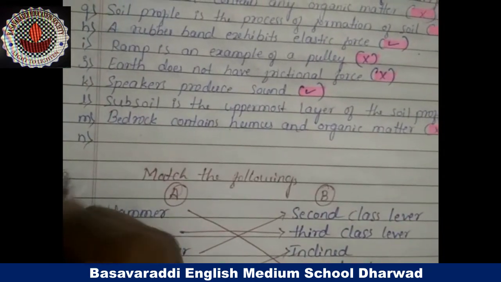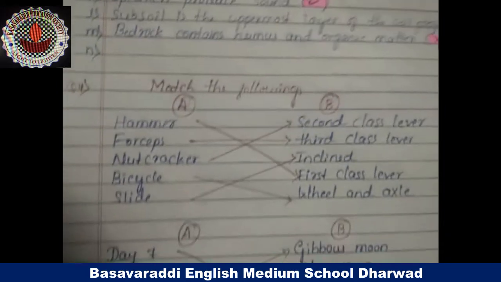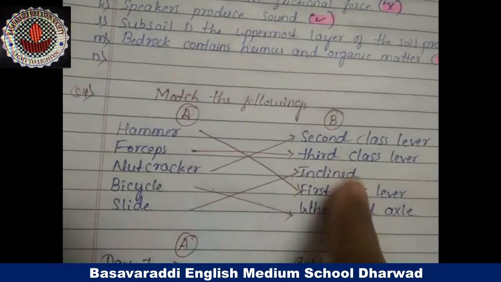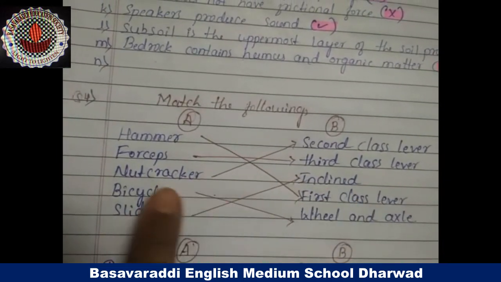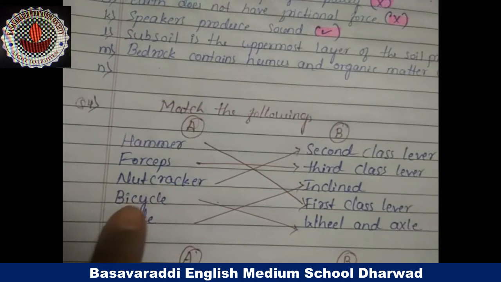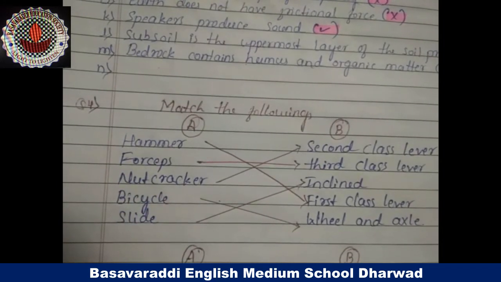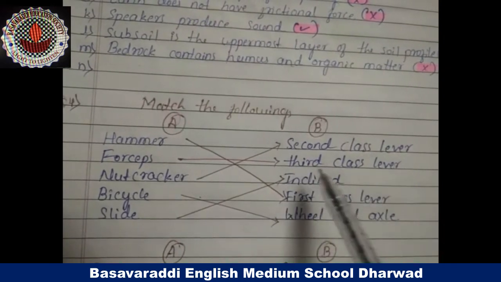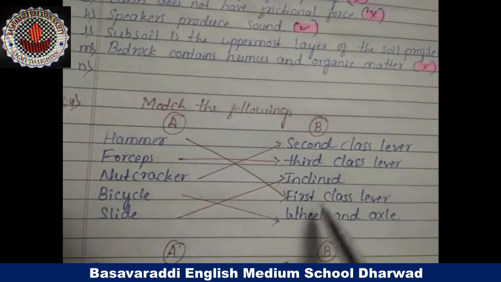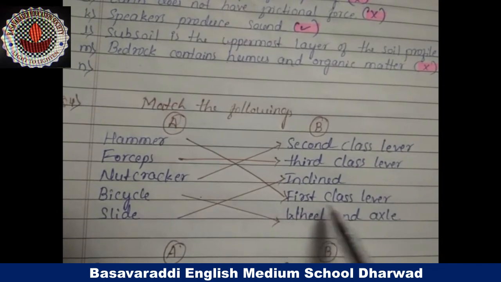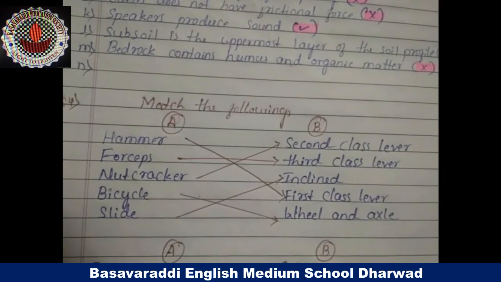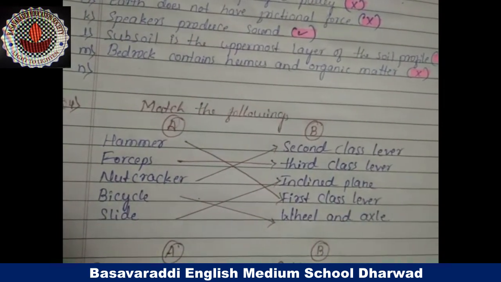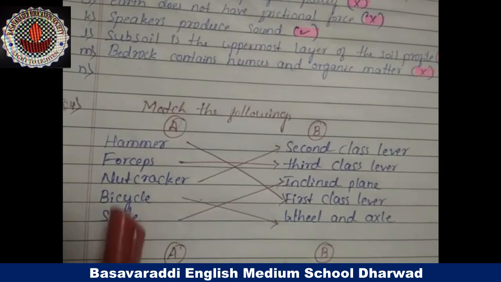Match the following. There are two sets of match the following here. In the first one, there are two columns, A and B. In column A: hammer, forceps, nutcracker, bicycle and slide. In column B: second class lever, third class lever, inclined plane, first class lever, wheel and axle. So we have to match A to B.